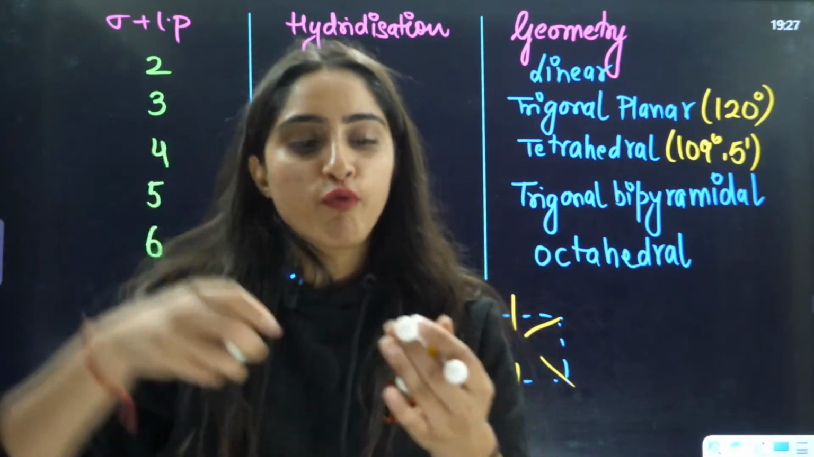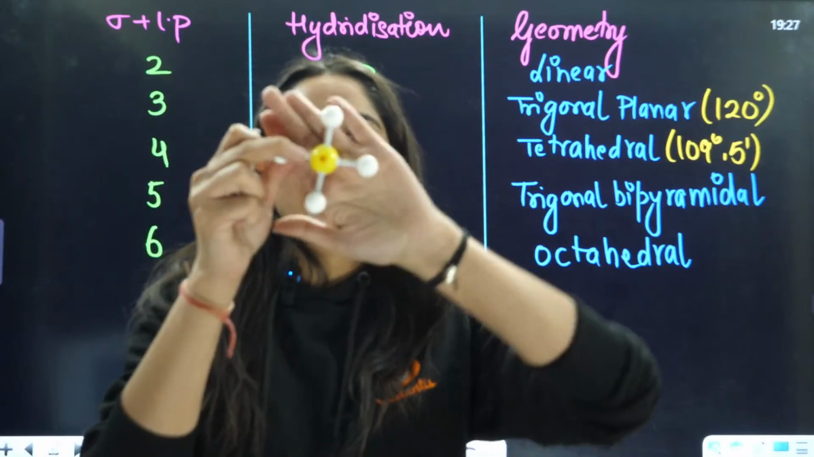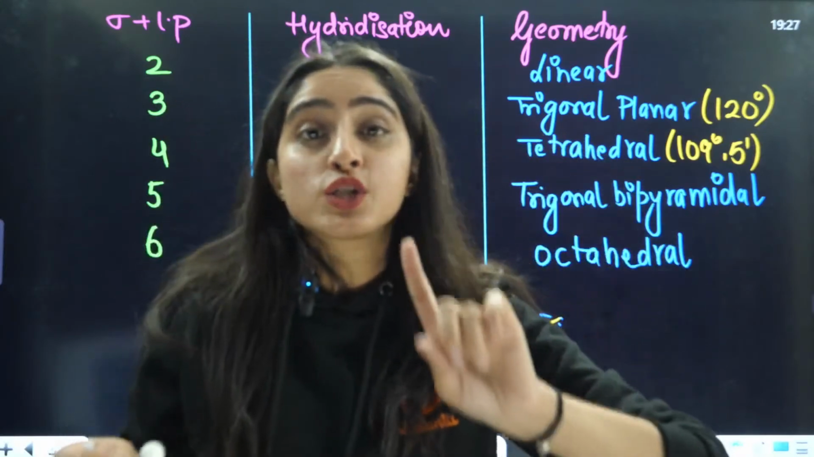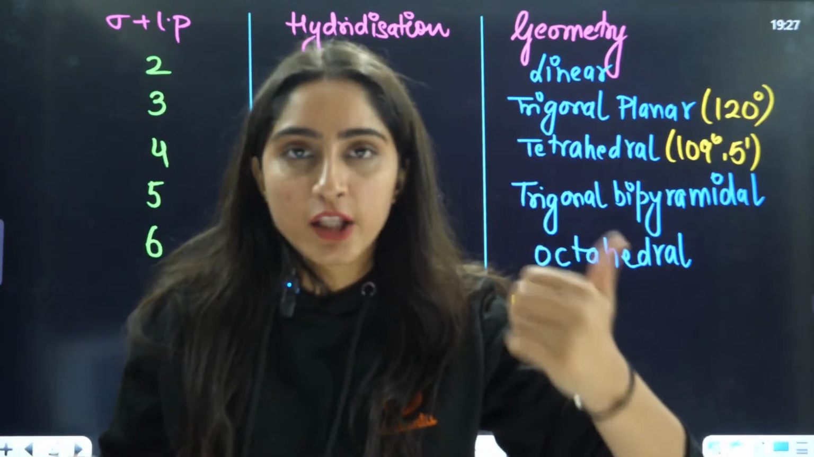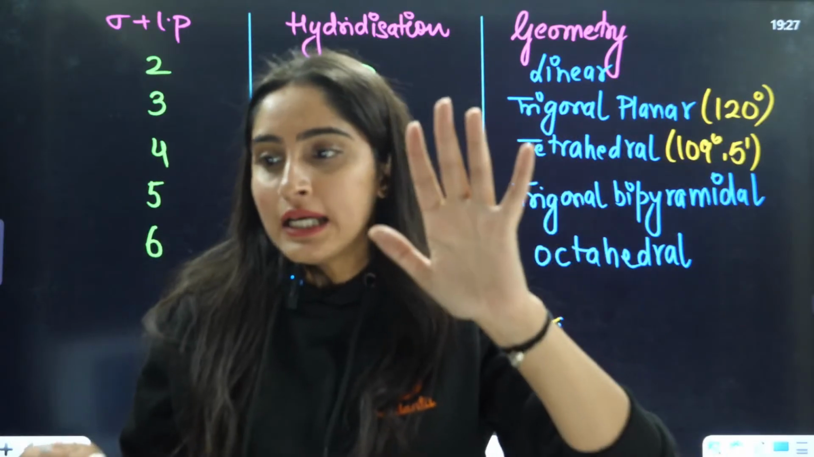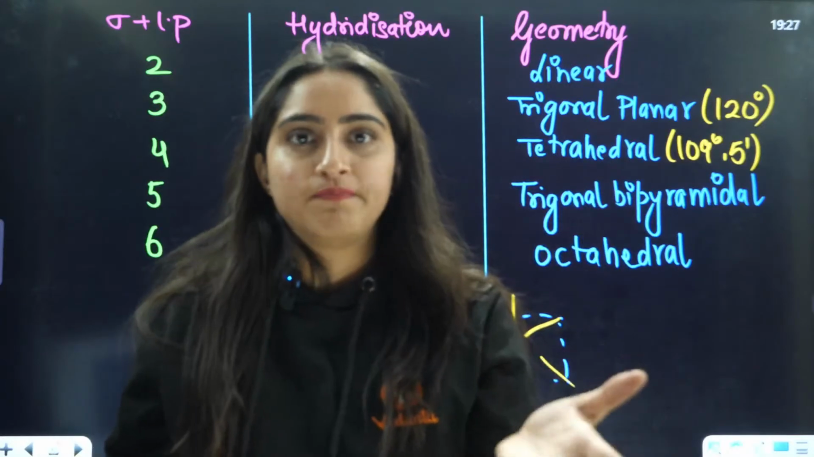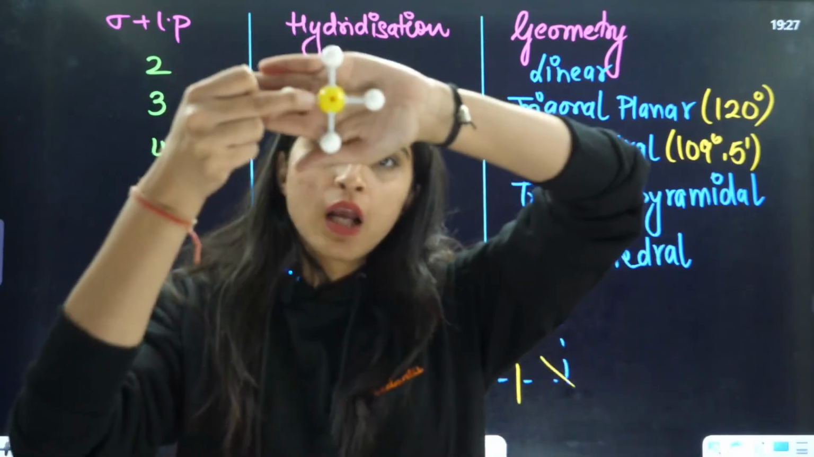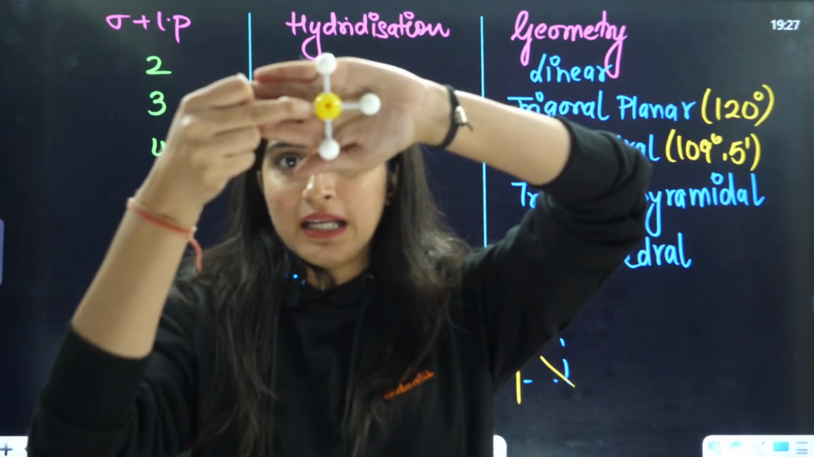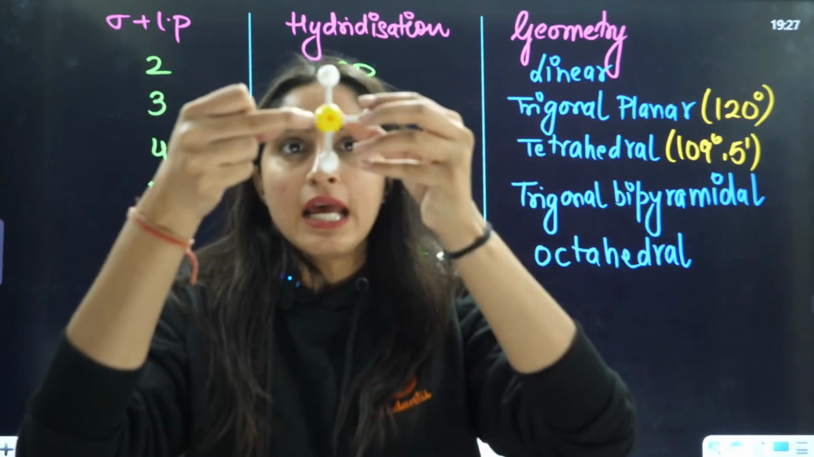Okay, so these four bonds are in one plane, which are at 90 degrees with each other. This will help you in understanding the optical isomers as well in coordination chemistry. That's why I have picked these two chapters in one part only. So this is your square planar geometry.